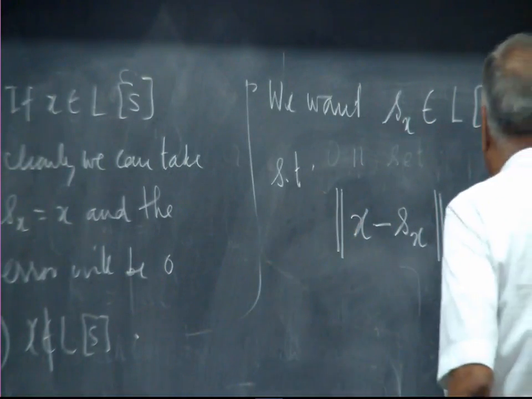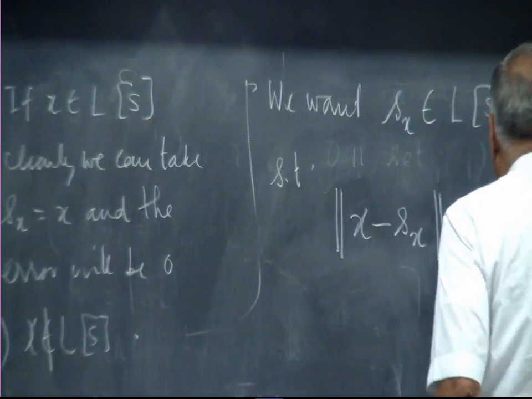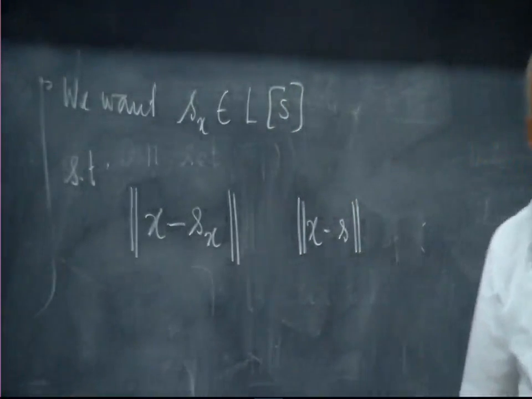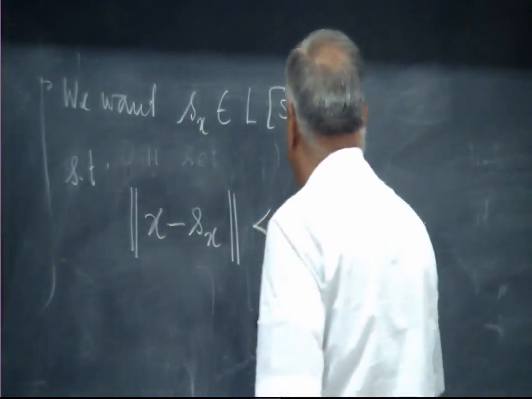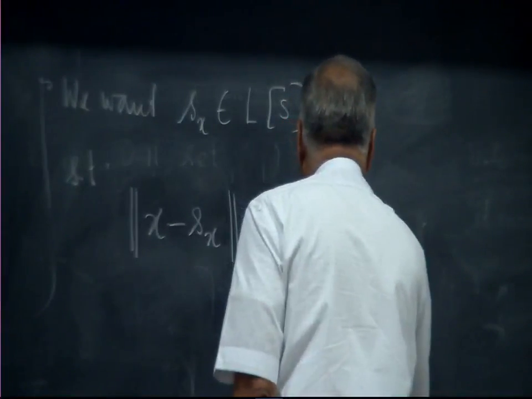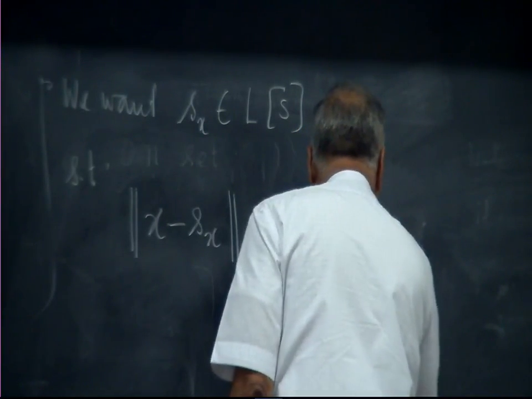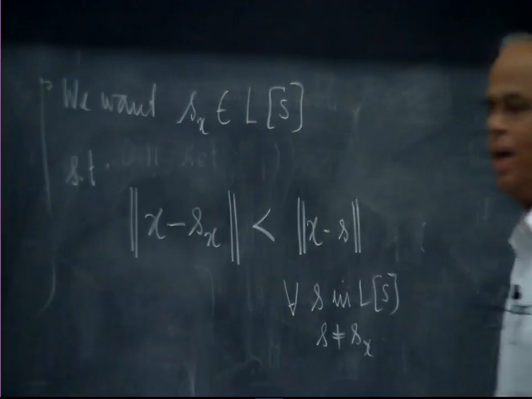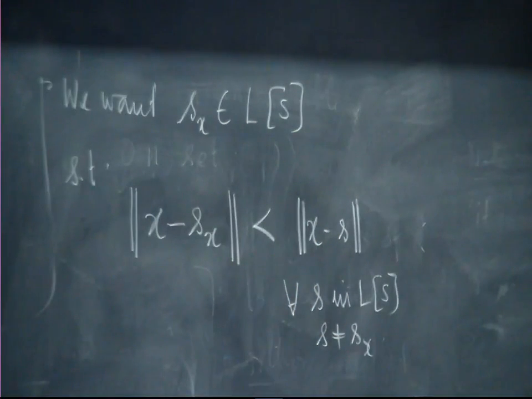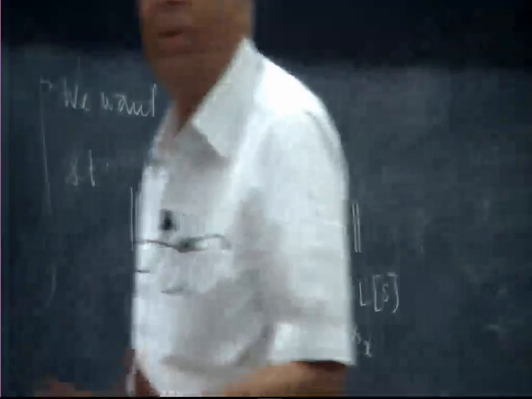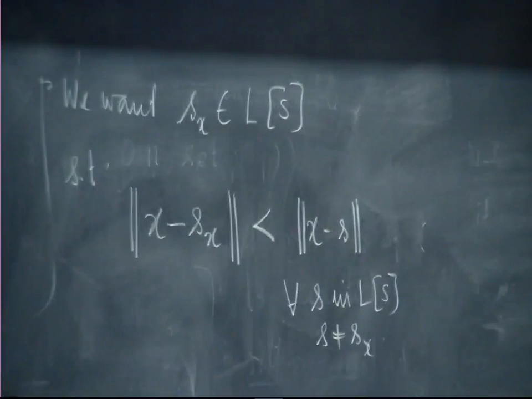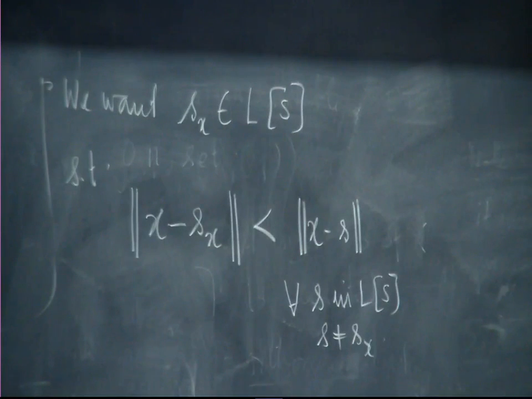What does that mean? If I take any other vector and I calculate the error, that must be larger for every s in Ls, s not equal to Sx. If you take any other vector, the error will be more. So, Sx should be the best possible approximation of the vector x from among the vectors in Ls.